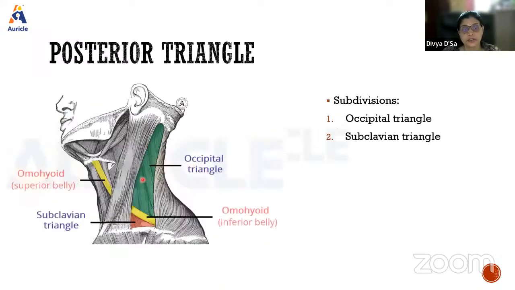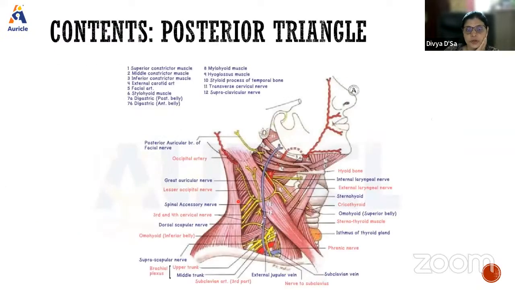So next, coming to the subdivisions, this triangle is divided, like how the anterior triangle is divided. It is divided by the inferior belly of digastric into a smaller subclavian triangle and a larger occipital triangle. Why is it called subclavian triangle? This subclavian triangle is otherwise called the supraclavicular triangle. It is supraclavicular because it is above the clavicle, and subclavian because the subclavian vessels are there. And this is called the occipital triangle. After that, you will have to talk about the contents.